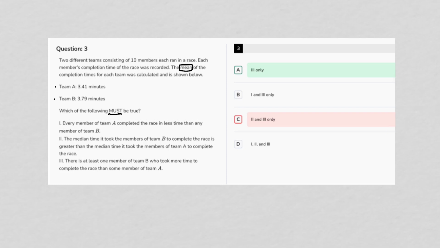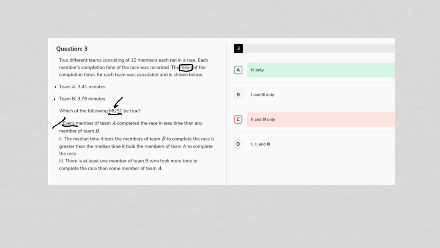The information we're given does not tell us or would not prove that every single member of team A completed the race in less time than any member of team B, right? Like, there could have been a few members of team A that took longer than maybe some of the faster members of team B, even though the average ends up being overall less for team A. So for that reason, I don't think there's anything about option 1 that can be proven to, again, must be true.